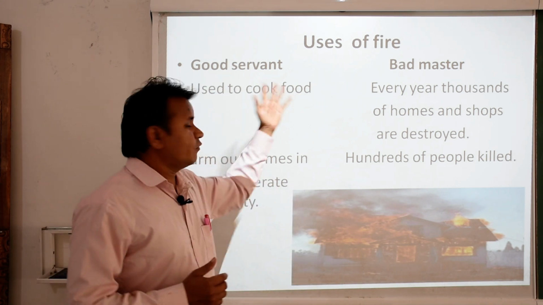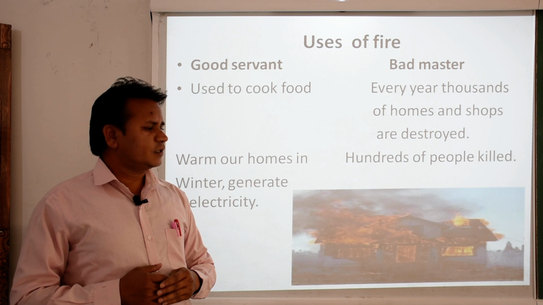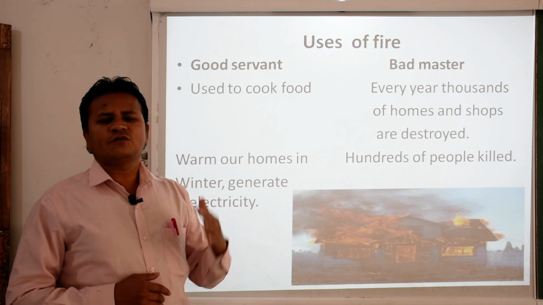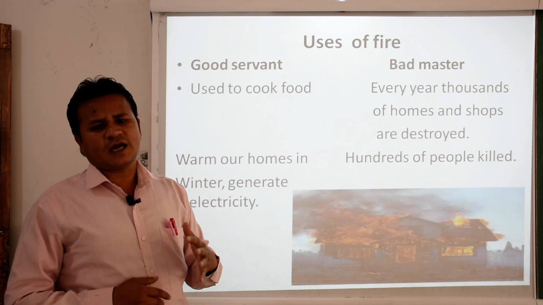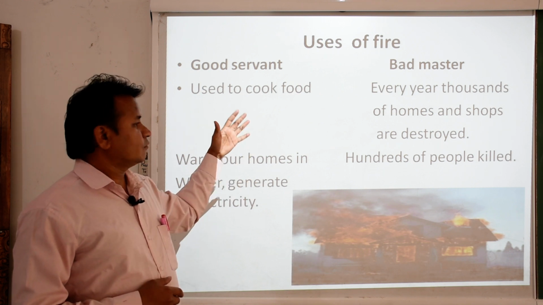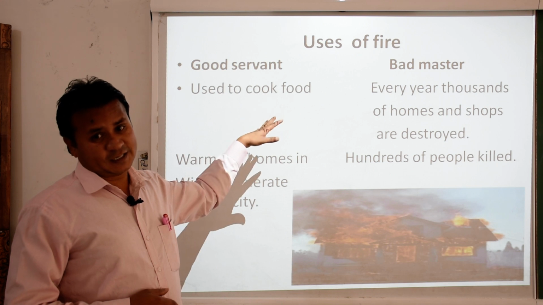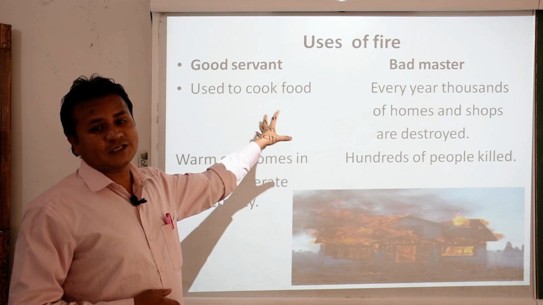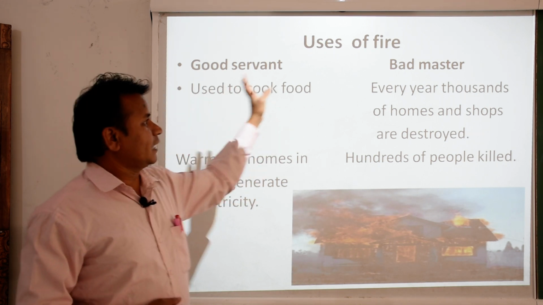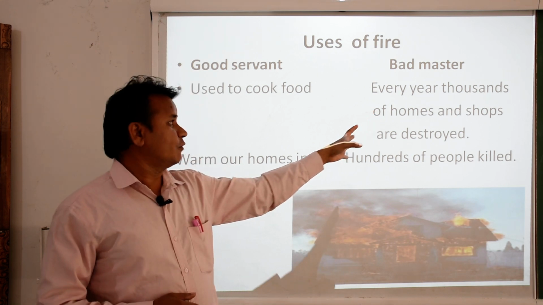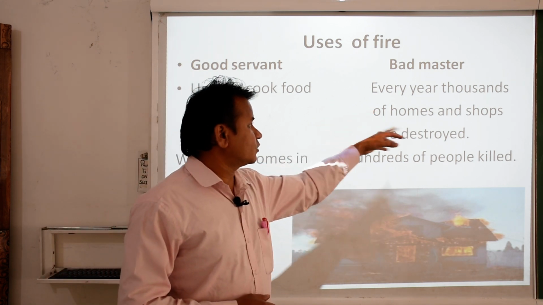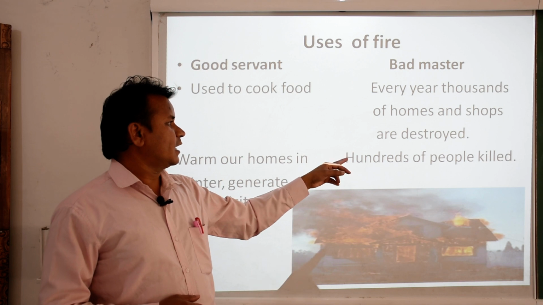Used to cook food. Yes, if we talk about our day to day life, food is a necessary thing, and food cannot be cooked without the help of fire. So we use it in the kitchen and we cook food. In another way, if we talk about the bad master, how is it? Every year thousands of homes and shops are destroyed.